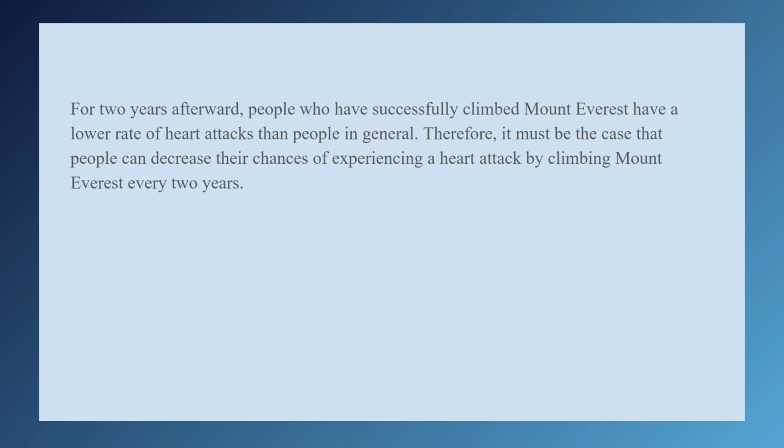Let's start with flawed reasoning. Flawed reasoning is when there is an obvious gap in logic. The conclusion doesn't follow from the premises because something important is missing or is assumed without justification. Here is an example. For 2 years afterward, people who have successfully climbed Mount Everest have a lower rate of heart attacks than people in general. Therefore, it must be the case that people can decrease their chances of experiencing heart attack by climbing Mount Everest every 2 years. This is certainly an interesting take, but it's flawed.